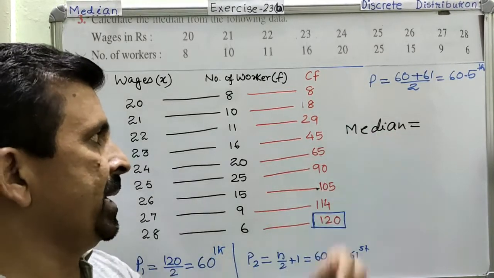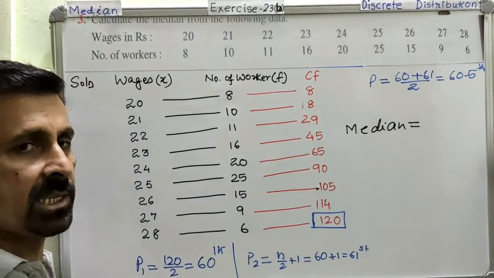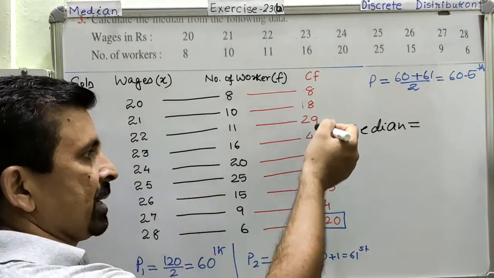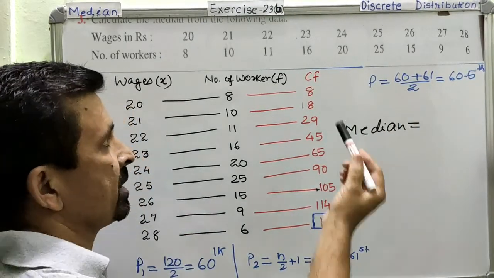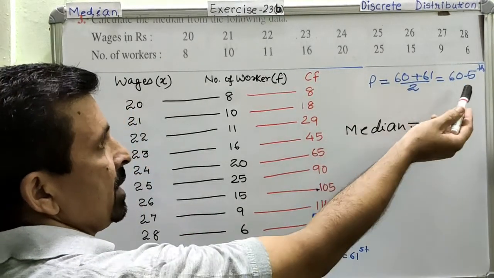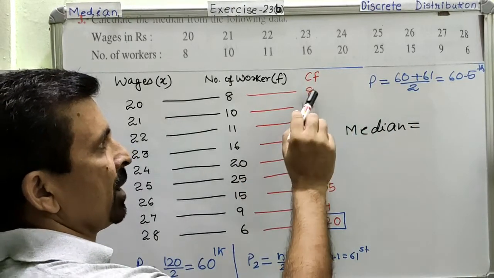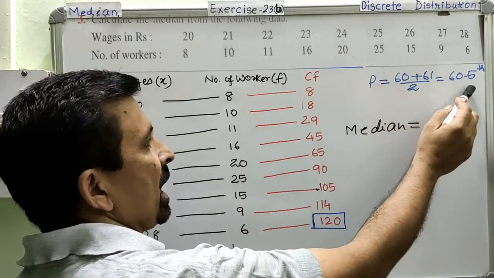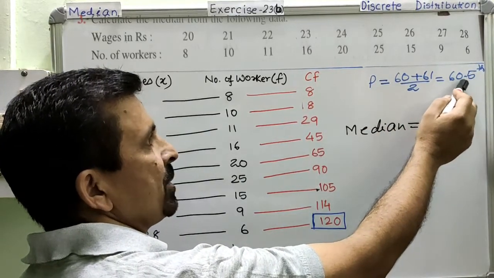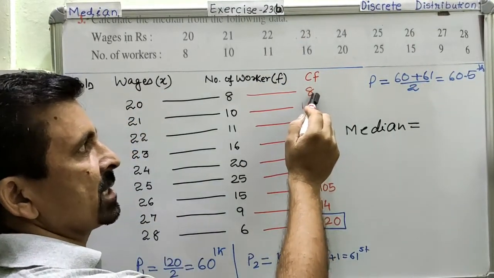Median. Now we are going to find the median. The position that you have calculated for your median is 60.5. Now come to the cumulative frequency column and find out where the location is. Right? Is the median here? No. Because here we have only the first 8 data, and the position of our median is 60.5. Right? That means our data is not in this lot.